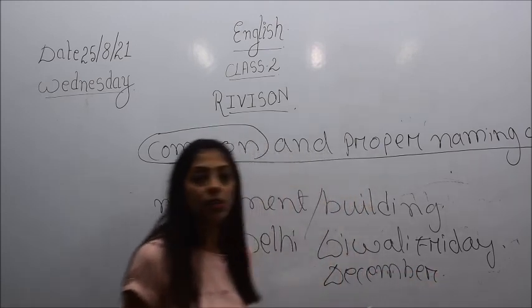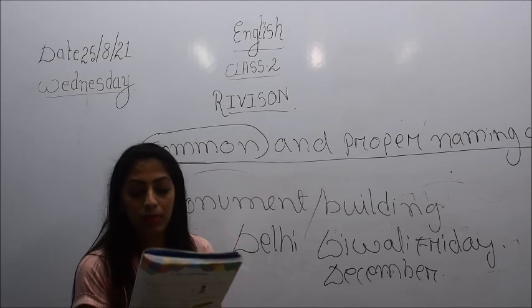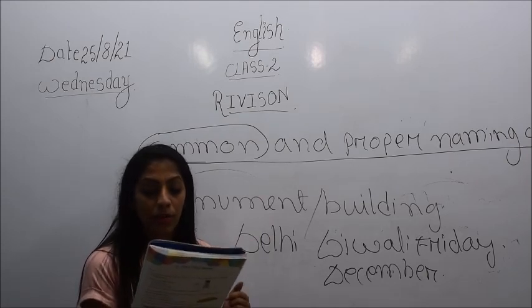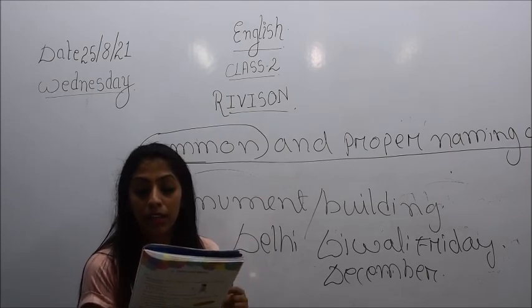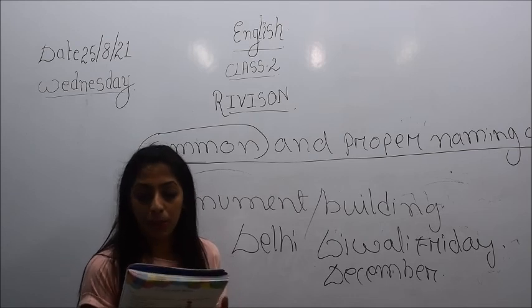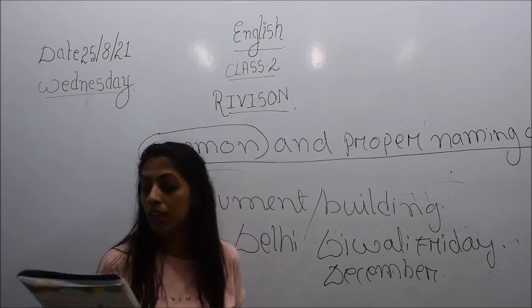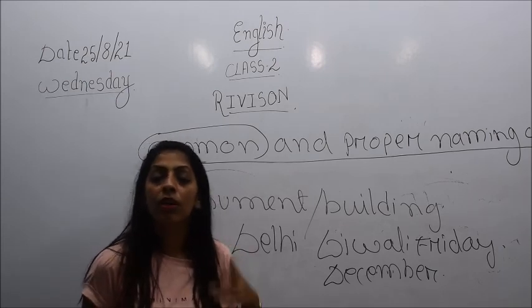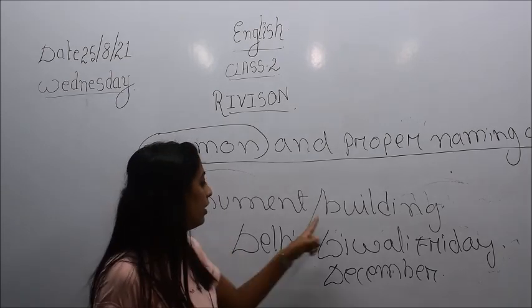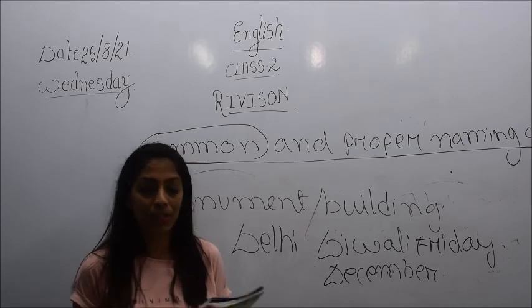So in these blanks you come to know that the name of a month is a proper noun, the name of a day, the names of the days of a week, are also proper nouns, and the name of any festival or place or person or monument is a proper noun. And all these things you have to begin with a capital letter.